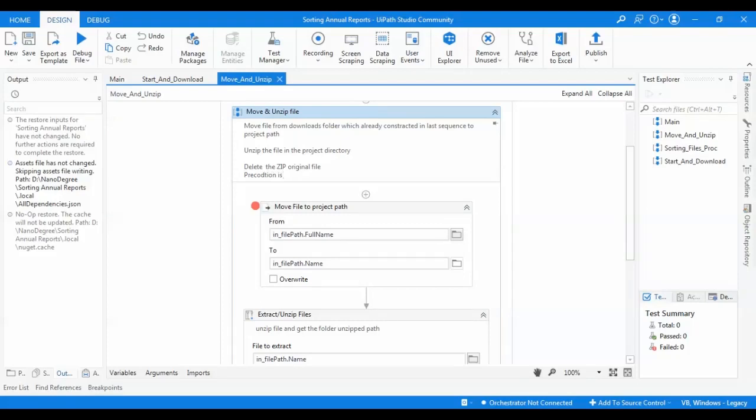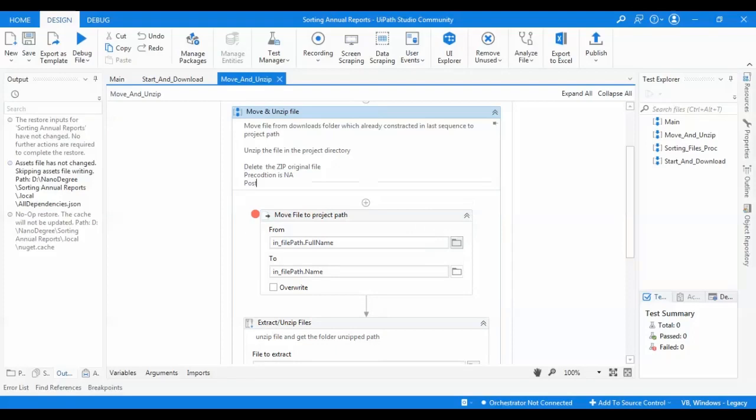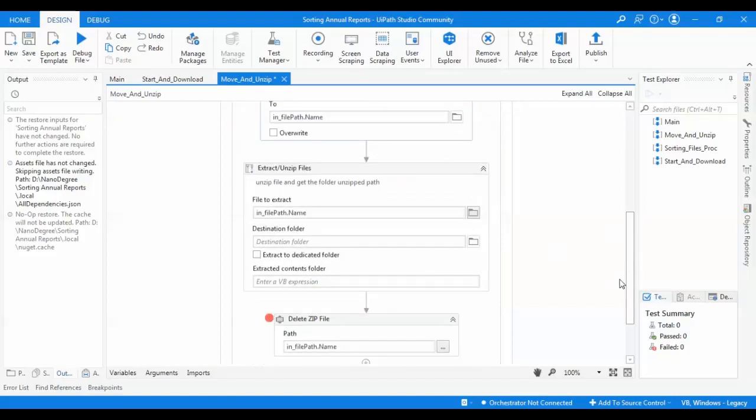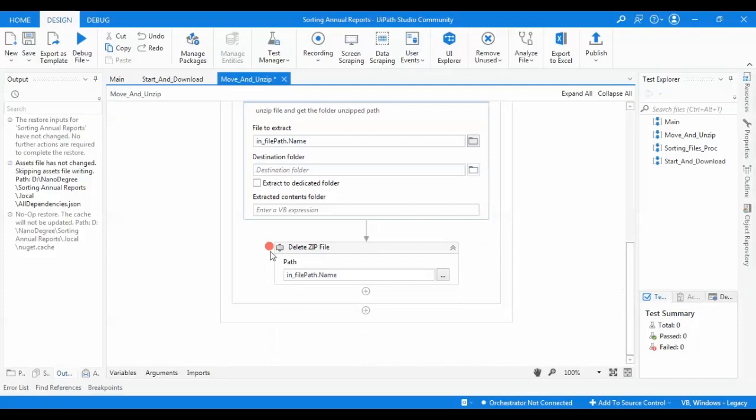Precondition is N/A, and the postcondition is also N/A, because here I'm only moving the file to the project path, and then I unzip the file. After that I'm going to delete the zip file, which I don't need anymore.